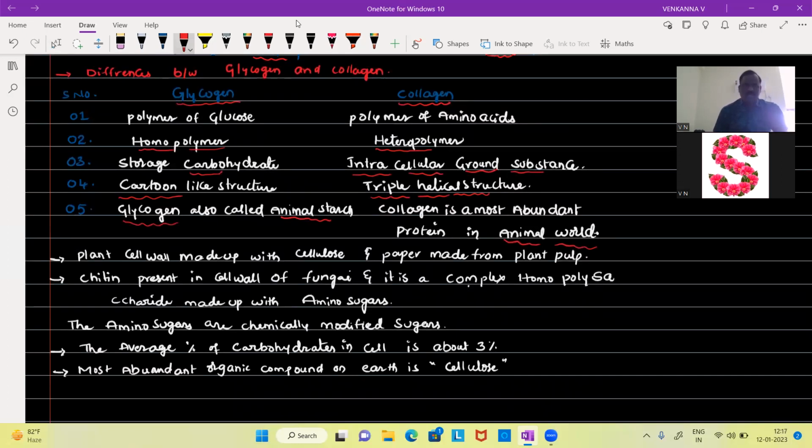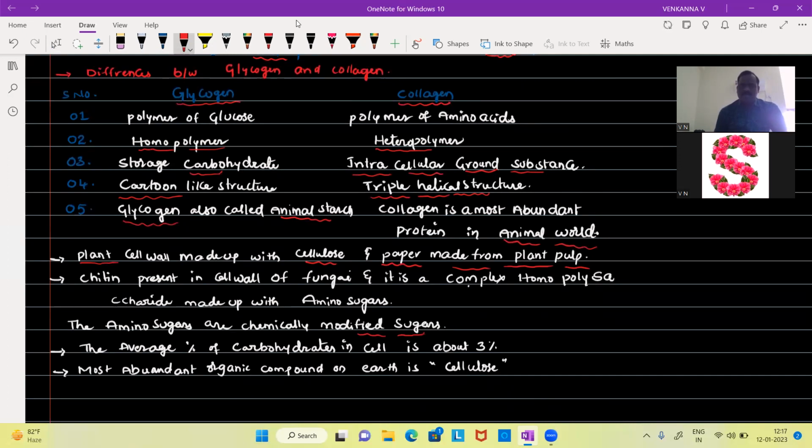You know about that. Plant cell walls are made up of cellulose, and paper is made from plant pulp. Chitin is present in the cell wall of fungi, and it is a complex homopolysaccharide made up of amino sugars. The amino sugars are chemically modified sugars.